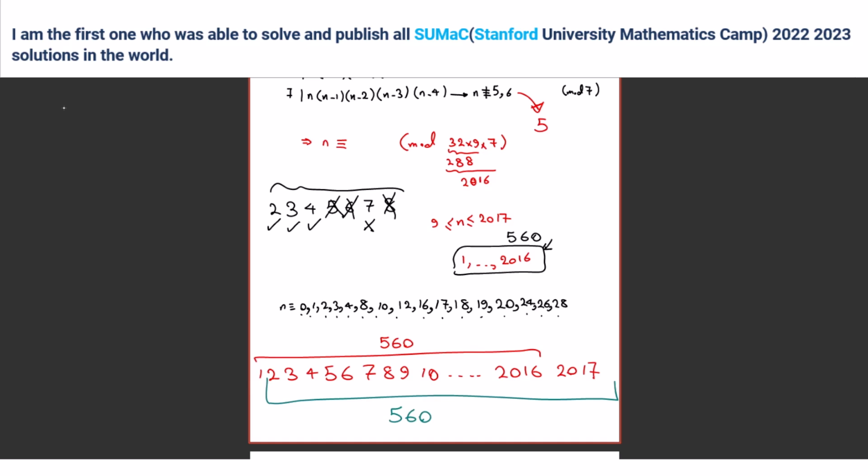But the problem says consider only from 9 to 2017. We found that 2 is good, 3 is good, 4 is good. So when here we have 560 numbers that are good, here we have 3 less, 557 numbers that are good. Okay?